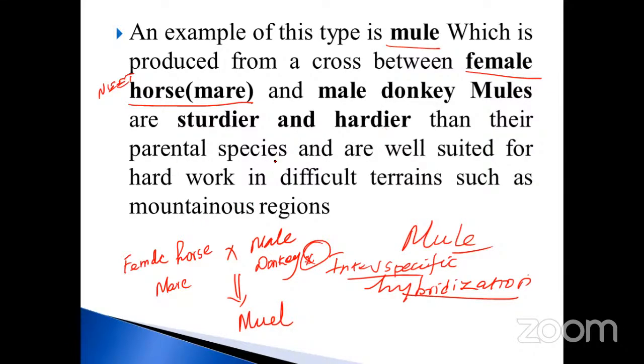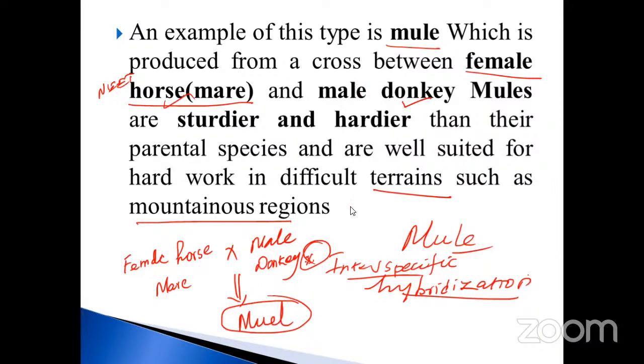Compared to their parental species, they are well suited for hard work in difficult terrains such as mountain regions. Normally, compared to the male donkey as well as the female horse, both characters will be expressed here. It can run fast, and it can carry heavy weight, do hard work in difficult terrains such as the mountain region. We can use only horse or only donkey, but when you get both combined, that is called a mule.